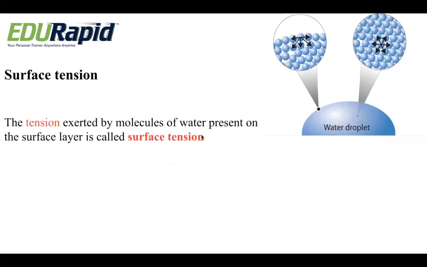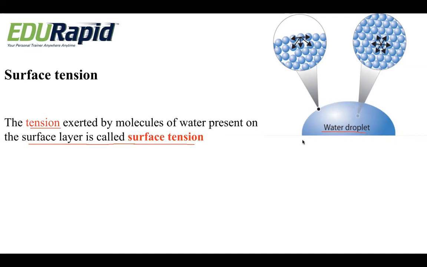So a very important concept is surface tension. What do you mean by surface tension? The tension exerted by the molecules of water present on the surface layer is called surface tension. You can see at the right side a diagram. There are so many droplets, and I am showing you a single water droplet sitting on a surface. It has a parabolic shape.